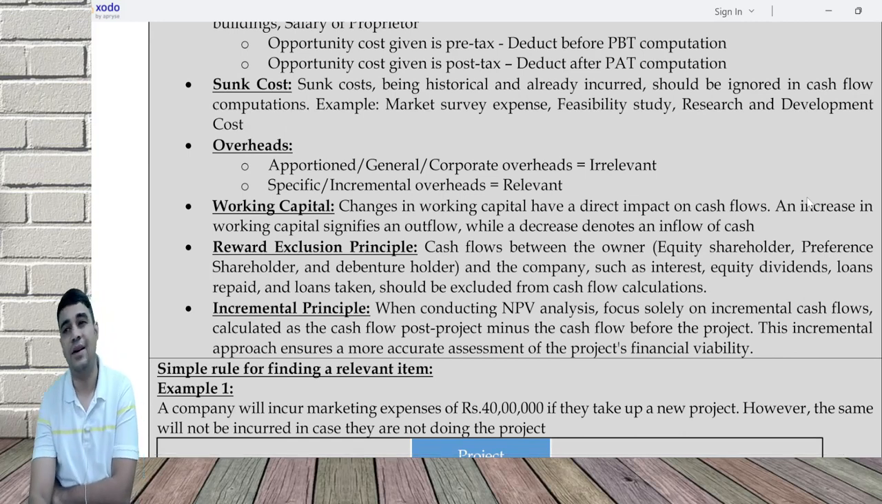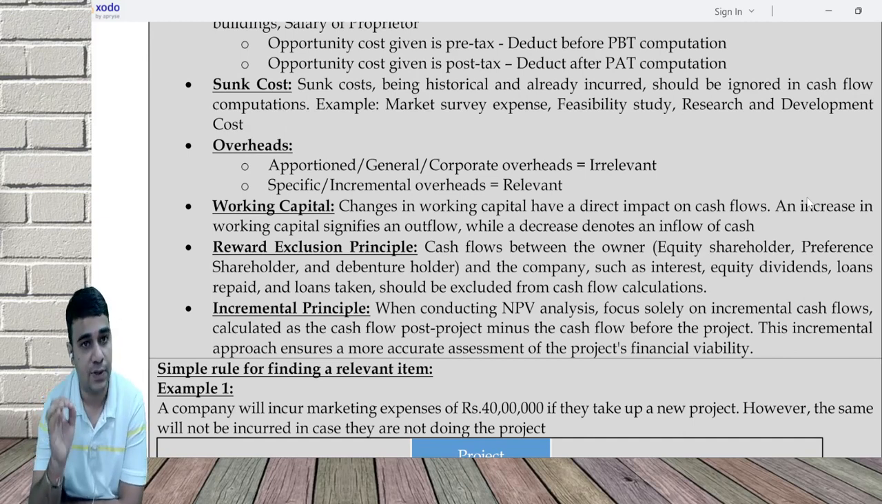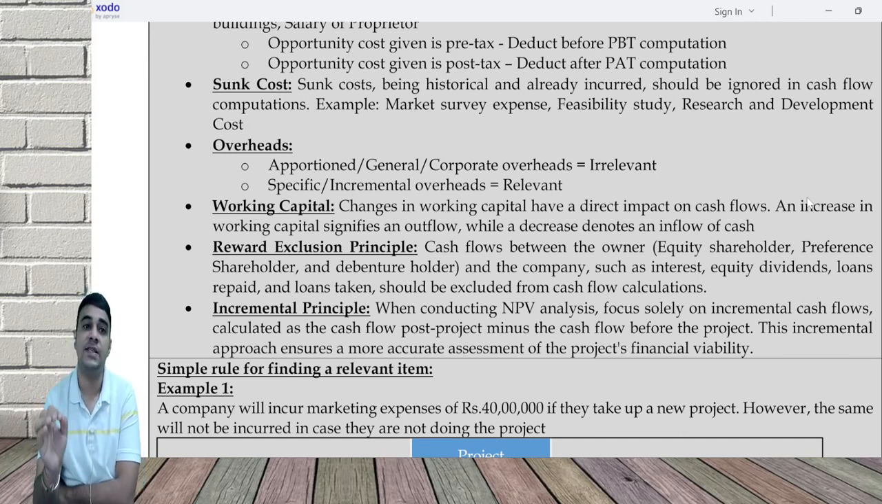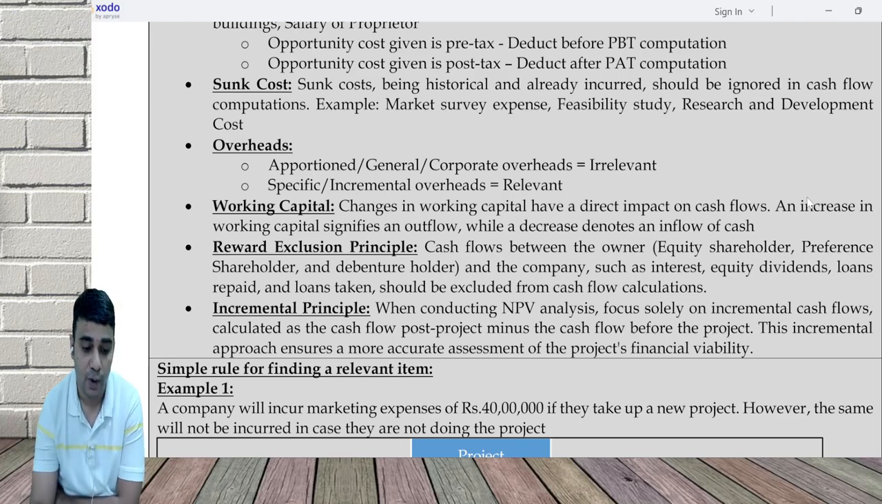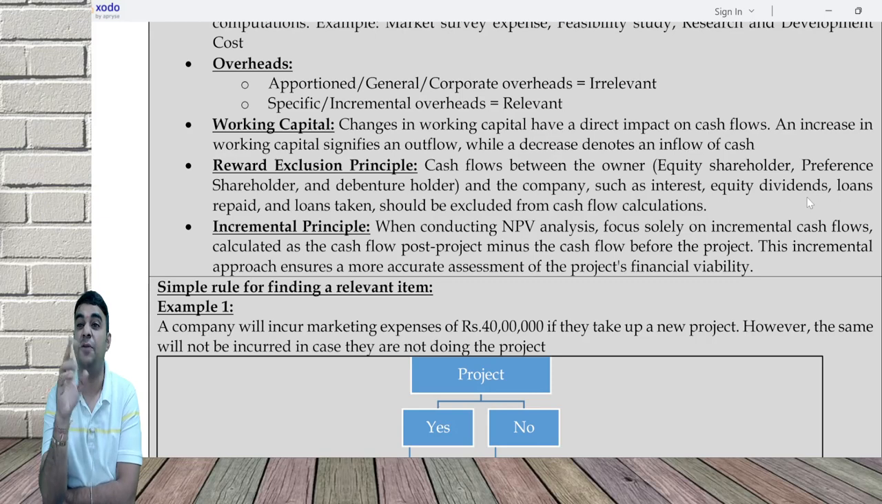Working capital we have already discussed. Changes in working capital is a relevant expense. Increases are outflow, decreases are inflow. Next, the reward exclusion principle. This is what FCFF and FCFE say.